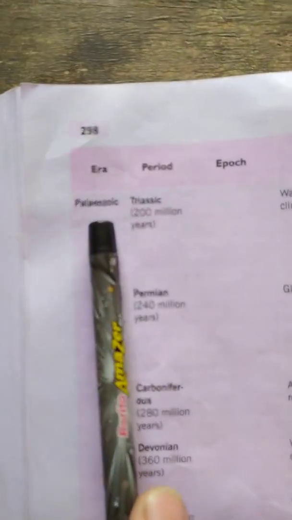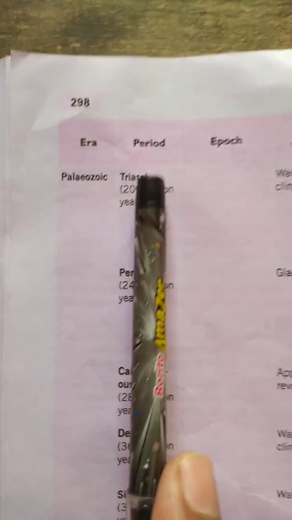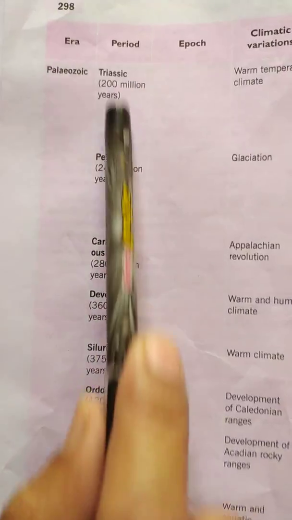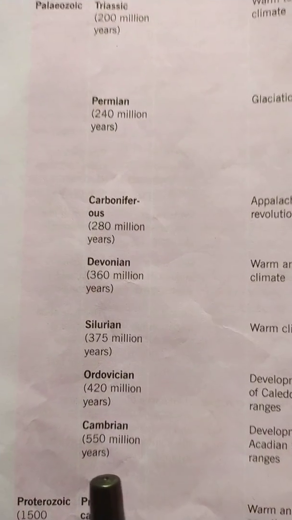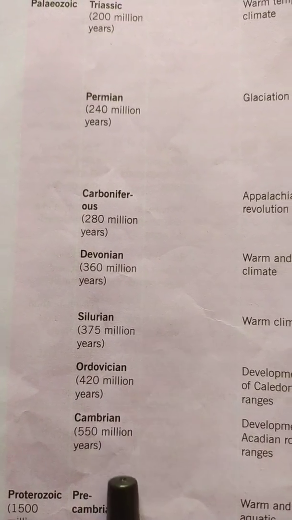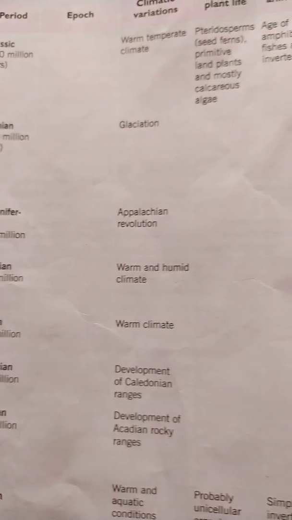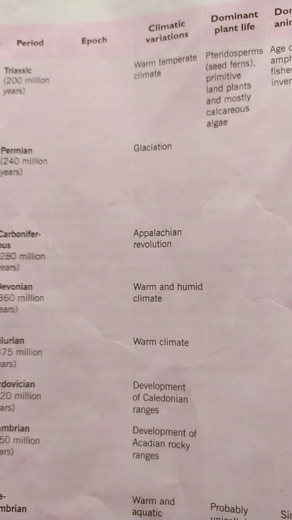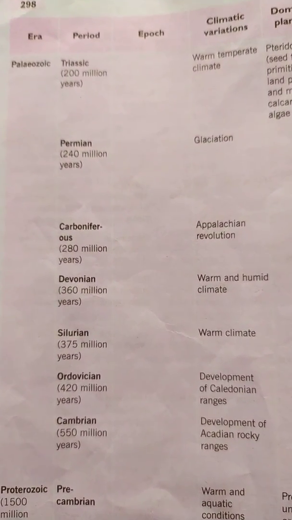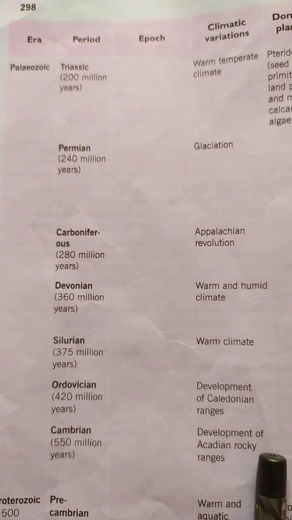And after this we come to the Paleozoic era. Now this Paleozoic era is divided into several periods. Let us take them one by one, and we will see how evolution shows the development of simpler forms of animals or plants into their higher forms.